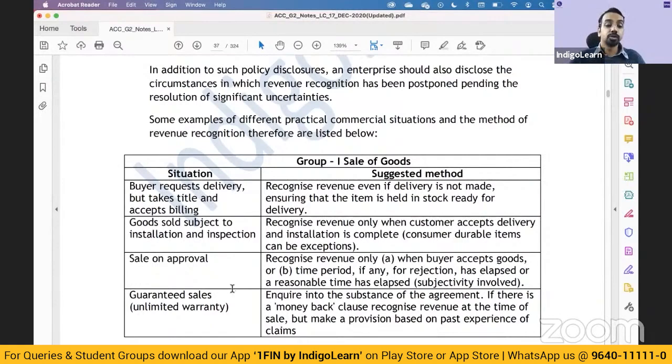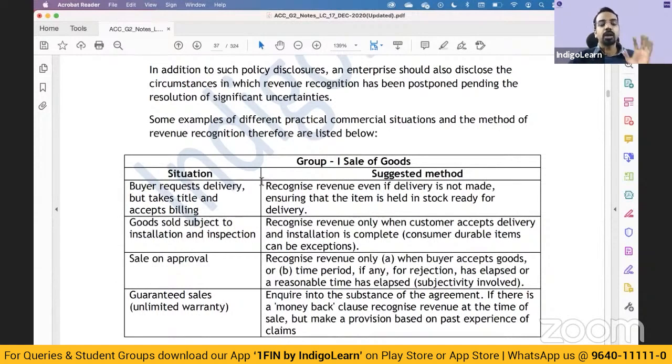Okay. So buyer requests delivery but takes title and accepts billing. Buyer requests deferred delivery. It's not a buyer request delivery. Buyer wants delayed delivery. So even if delivery is not made but billing has happened and title has been transferred, then you will recognize the revenue.